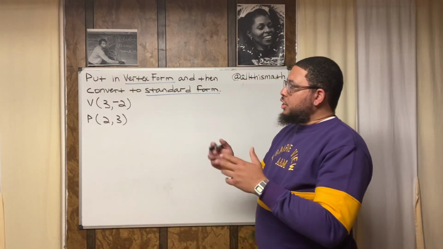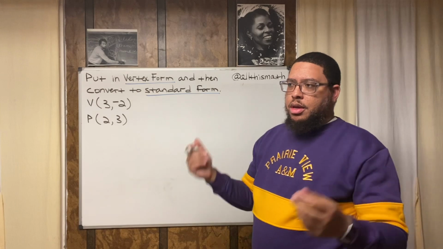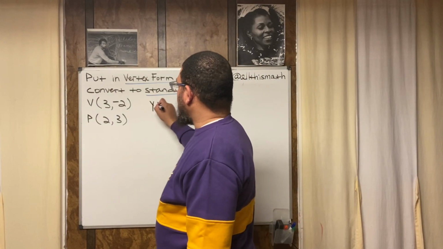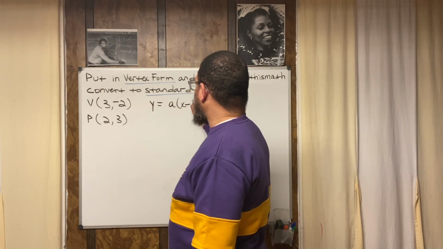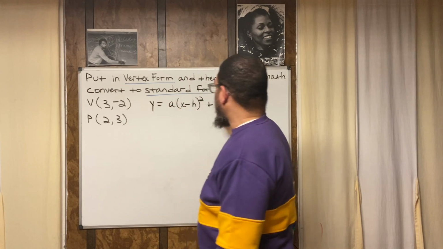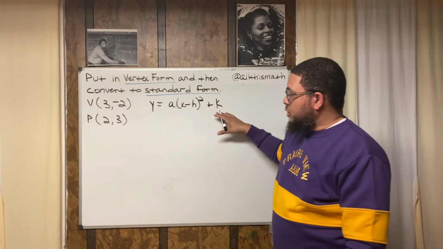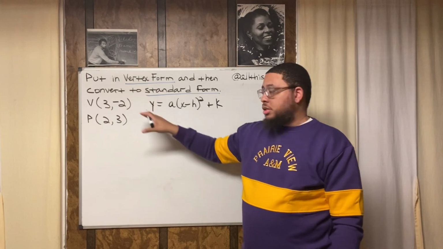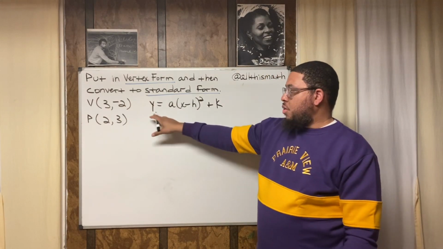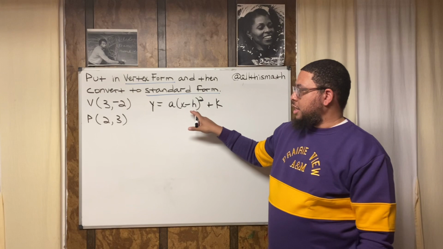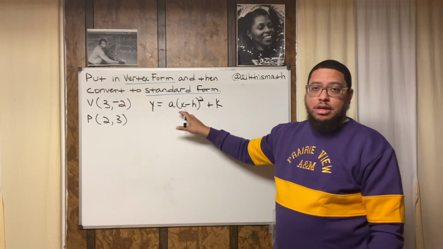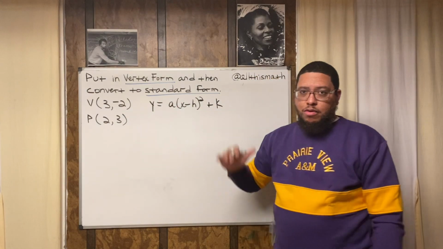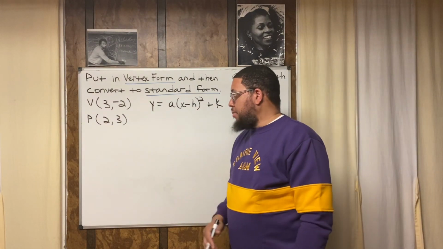All right, so now let's first write what we call the general vertex form. It looks like this: y equals a times (x minus h) squared plus k. That's vertex form. If you don't have this memorized and you're in a class where you're responsible for this, you should memorize this ASAP. Every one of these letters means something.